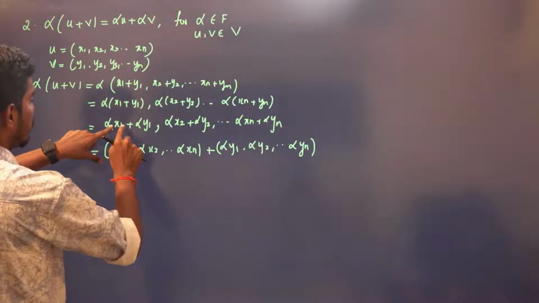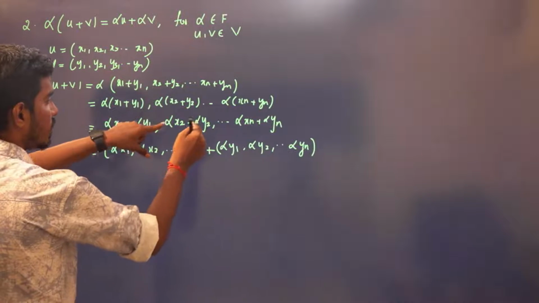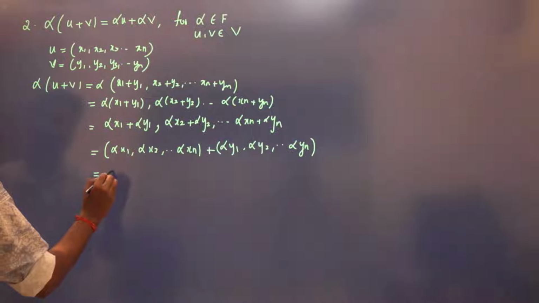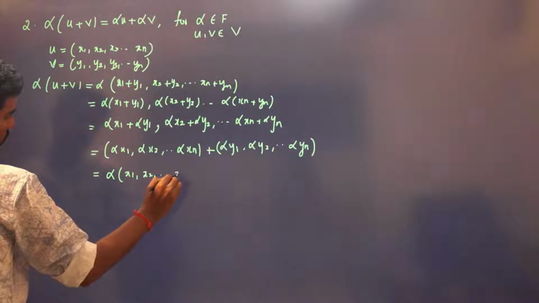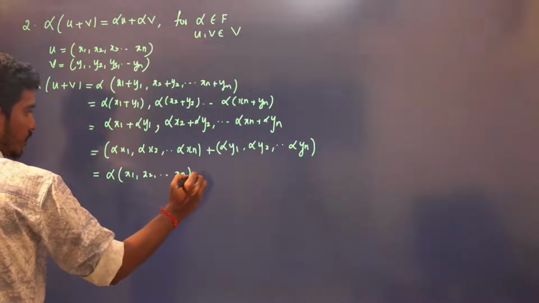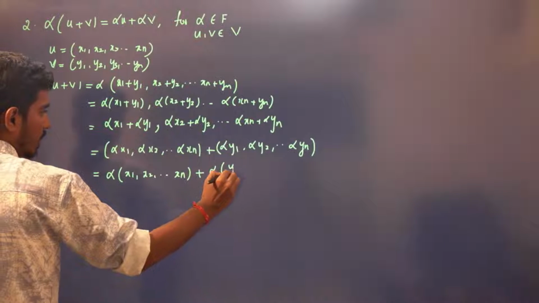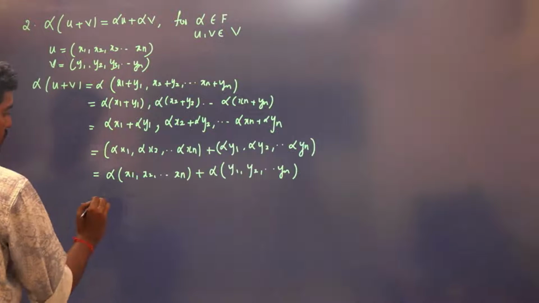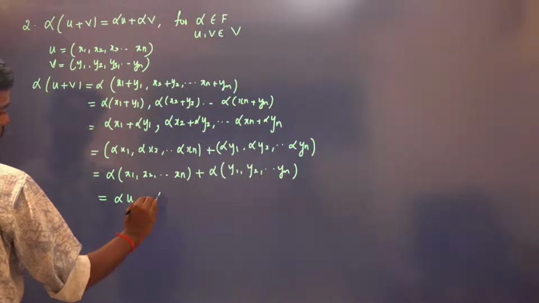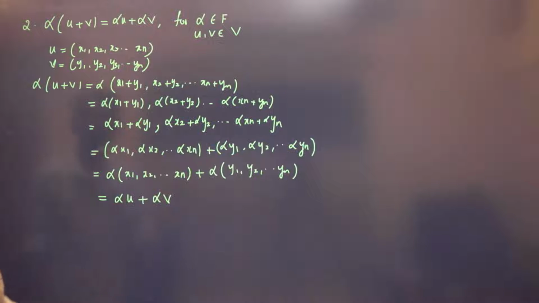Now, if I take alpha outside here, you will have x1, x2, and so on up to xn. If I take alpha out here, you will have y1, y2, and so on up to yn. What is this? This is U. And this is V. So alpha into (U plus V) is the same as alpha U plus alpha V, which is true.